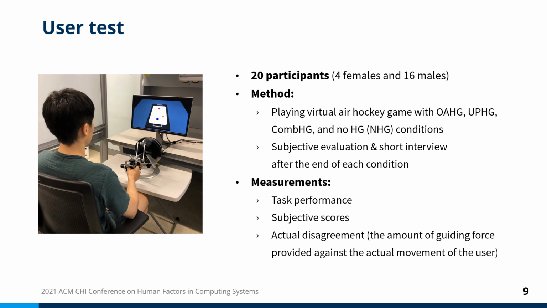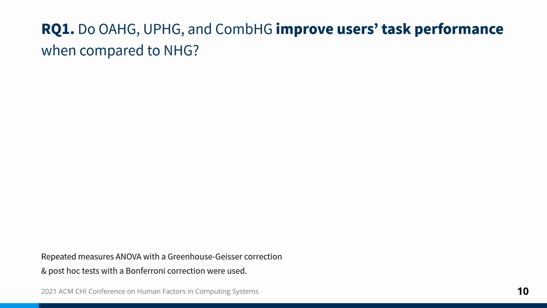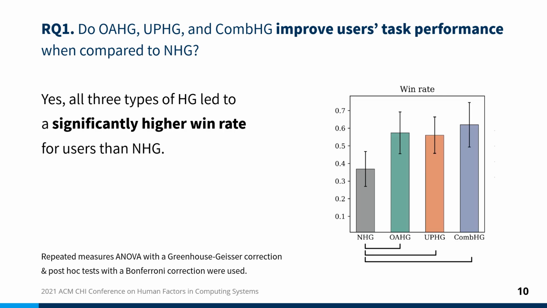subjective metrics. We now summarize the research into answers to the following three research questions. First, do optimization-based, user prediction-based, and combined haptic guidance improve user task performance when compared to no haptic guidance? Yes, all three types of haptic guidance lead to a significantly higher win rate.